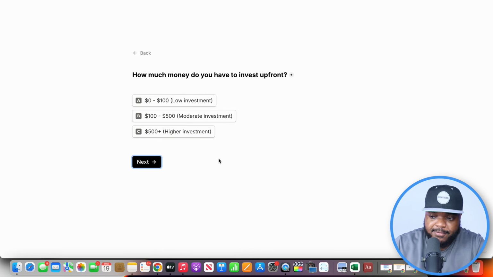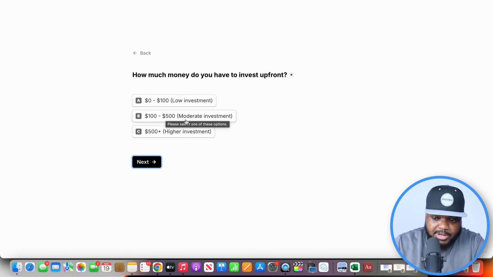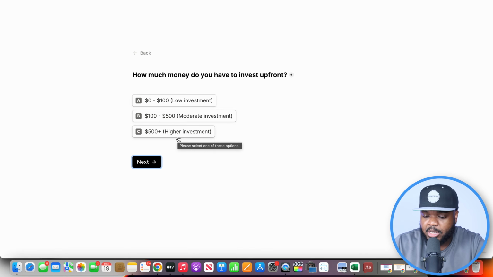How much money do you have to invest up front? So if you don't really want to put too much money into it, you can select this one. If you have a moderate amount to invest, you can select this one. And of course, if you've got even more money, you can select this. But for today's example, I'm going to select option A.